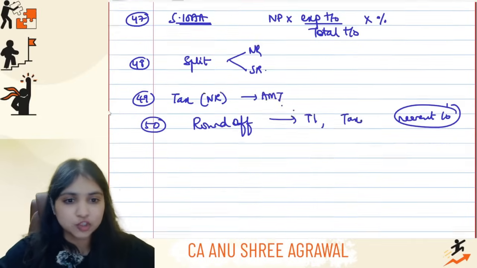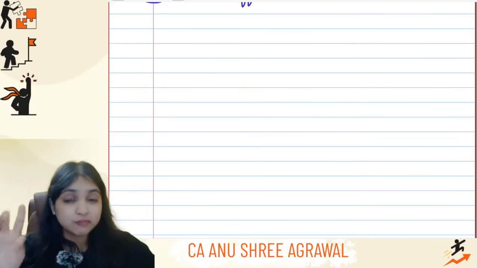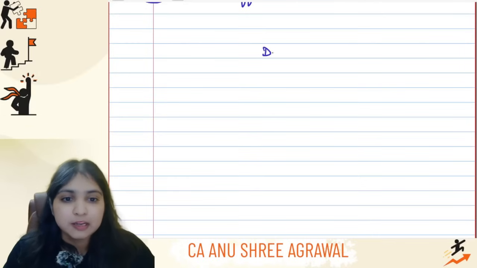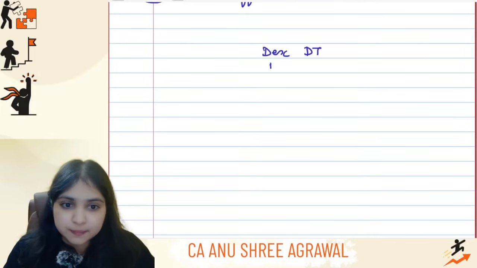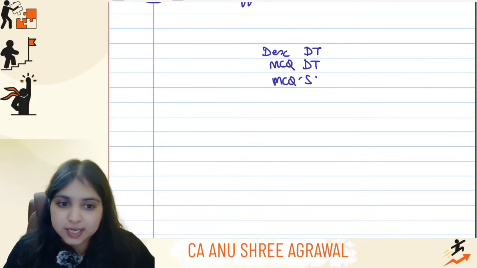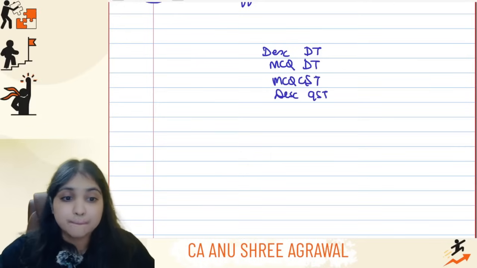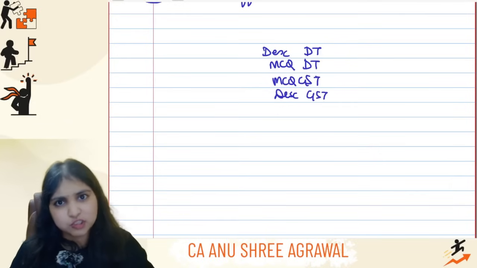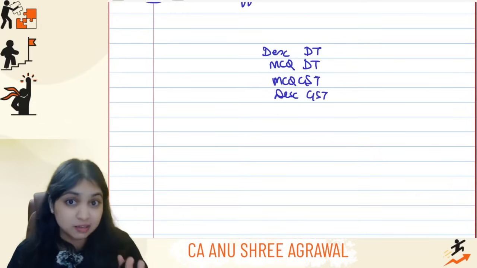In an ideal situation, when it comes to tax, the descriptive part is more scoring than the MCQ part. So do the descriptive part of DT first, then do the MCQs of DT, then do the MCQs of GST, and then come to the descriptive part of GST. Follow this. Please don't make blunders, like writing DT in the GST book, GST in the DT book, and all those kinds of blunders. Don't do that.